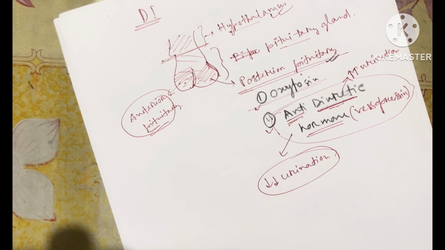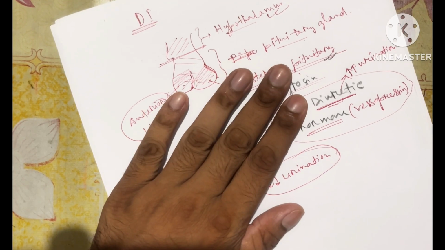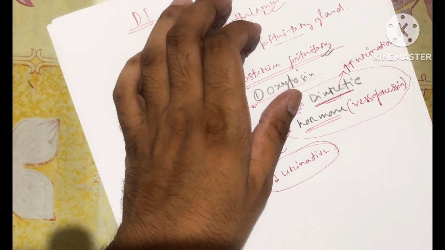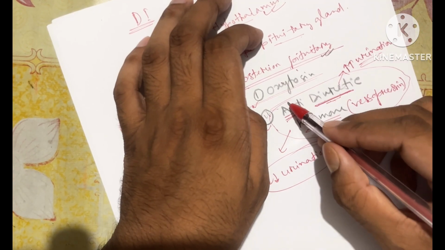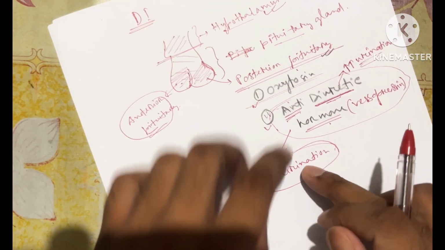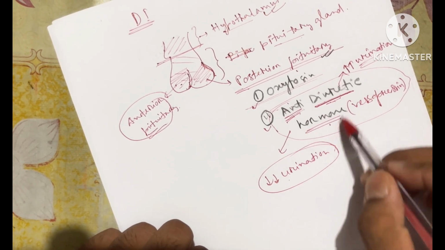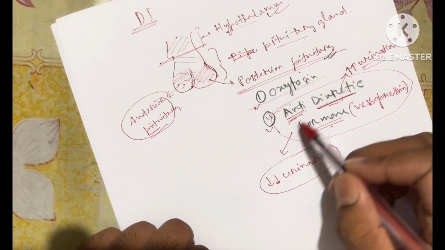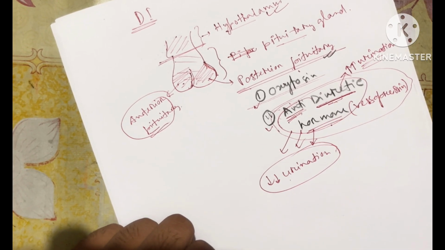Antidiuretic hormones are those hormones which are responsible for decreased urination. If we say diuretic hormone, it is a hormone with increased urination. If we add the word anti in front, the hormone decreases urination.